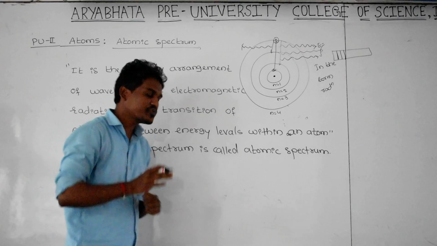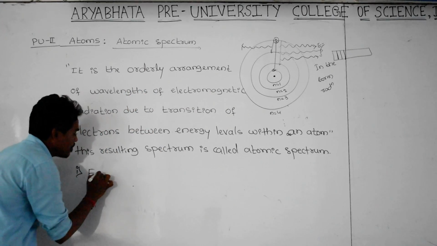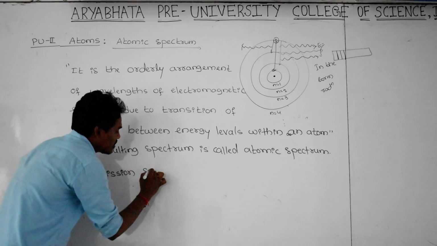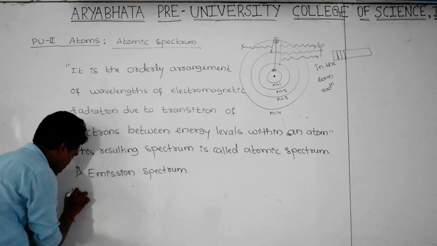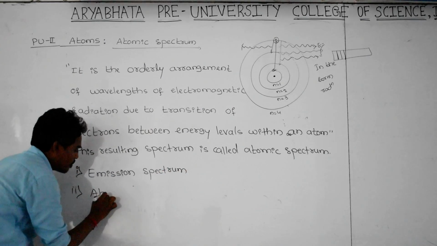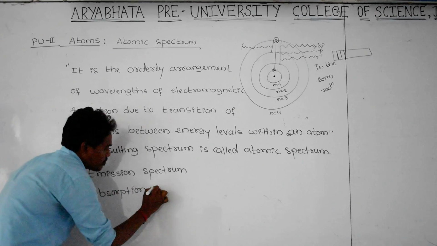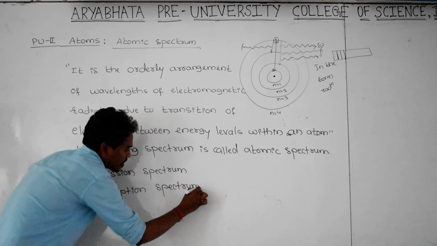Actually, there are two types. One is emission spectrum. The second one is absorption spectrum. First, we will see what the emission spectrum is.